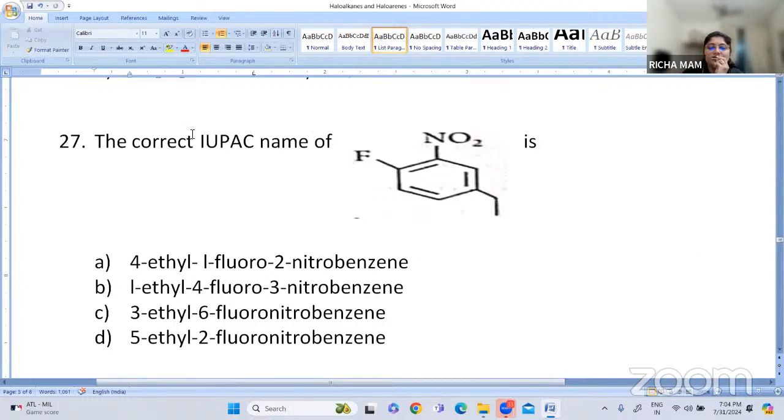Can you tell how you have to number? Okay, I'll give you the numbering. You name it. So this is fluoro, this is the nitro group, and this is one ethyl group. So I'll start numbering from here. Okay, can you give the name now? Akhila has answered it as A.